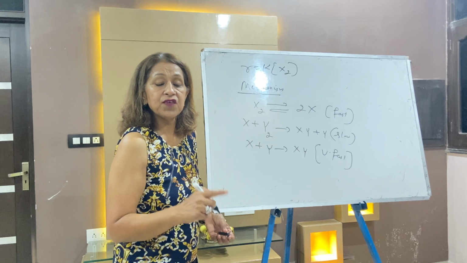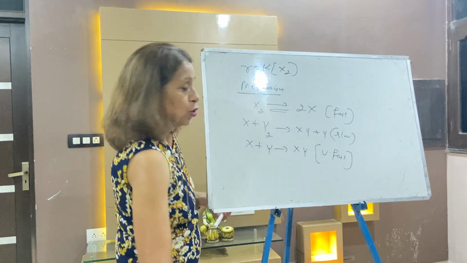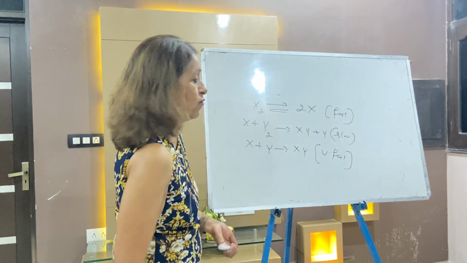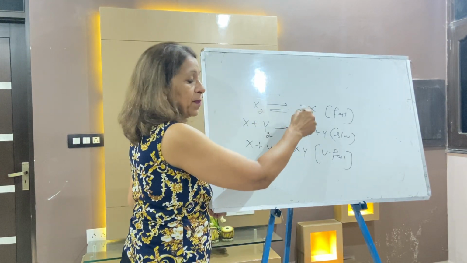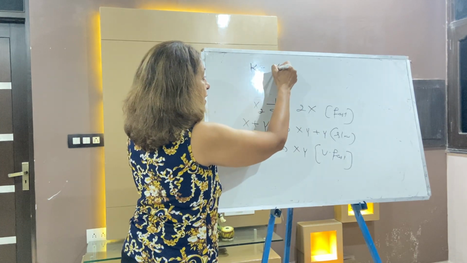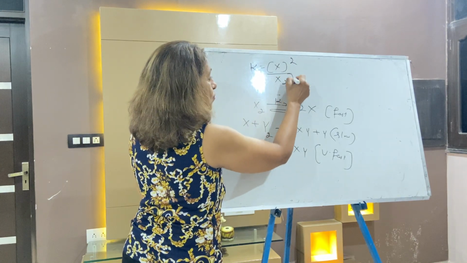But when the first is fast and the second is slow, it will take 1.5 minutes. When the first is fast, you will apply the law of mass action to the fast step. You will write K is equal to [X]^2 divided by [X2]. Very simple.